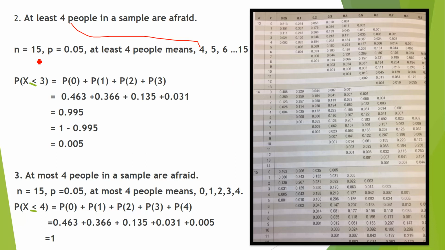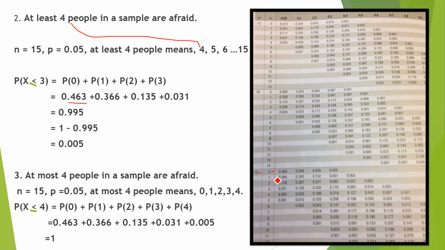So for probability with n equal to 15, again you have to see this 15, first is x equal to 0, and the probability is 0.05, it is 0.463.